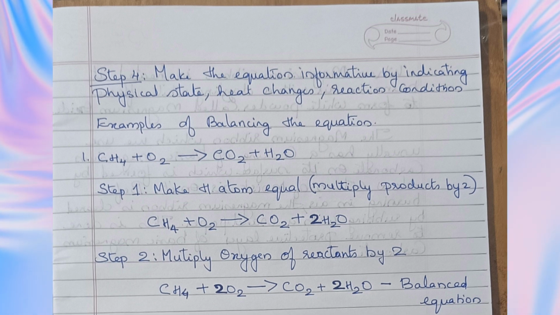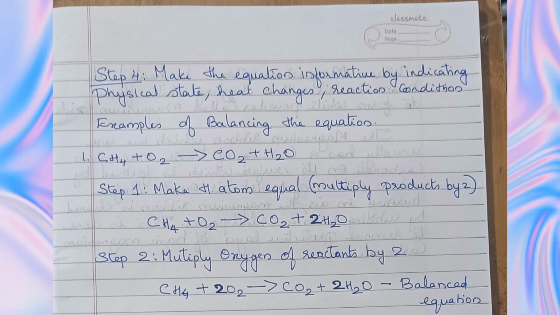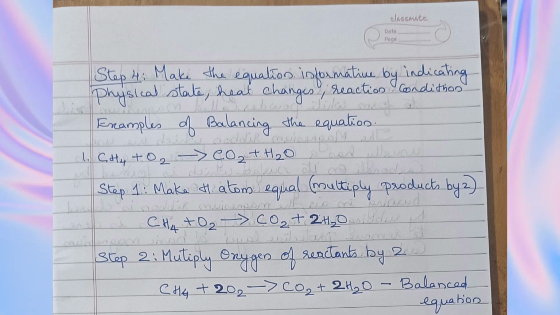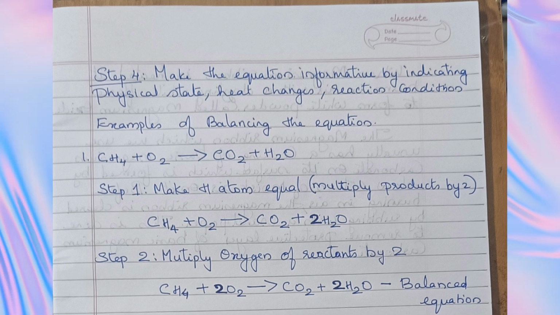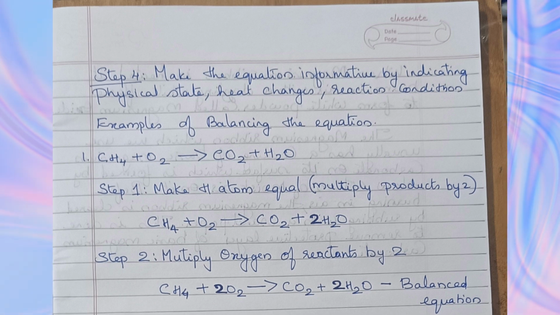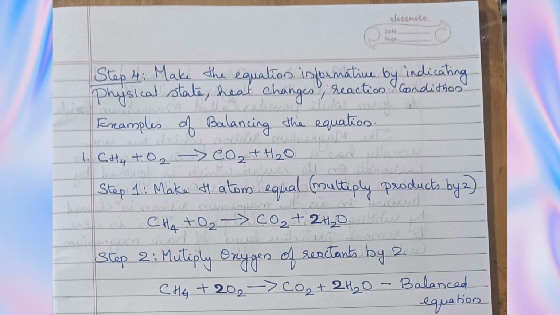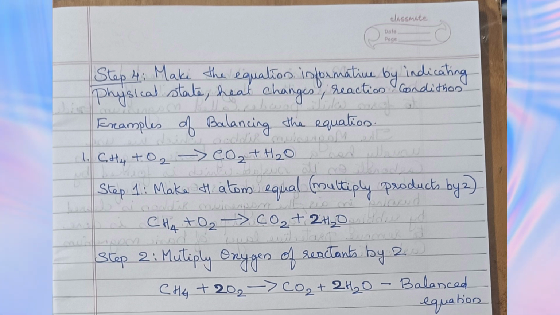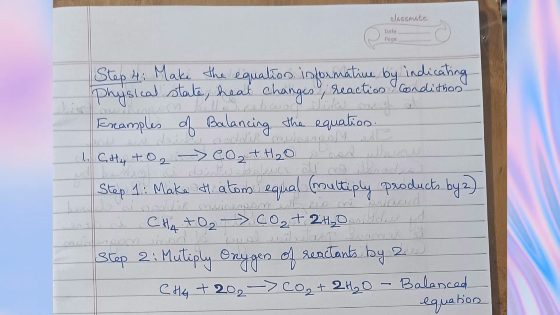Examples of balancing the equation. First one: CH4 plus O2 gives CO2 plus H2O. Step 1: Make the H atoms equal. Multiply products by 2. CH4 plus O2 gives CO2 plus 2H2O. Step 2: Multiply oxygen of reactant side by 2. CH4 plus 2O2 gives CO2 plus 2H2O. This is a balanced equation.